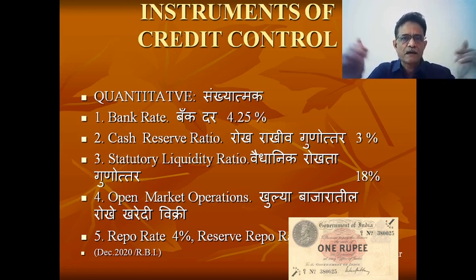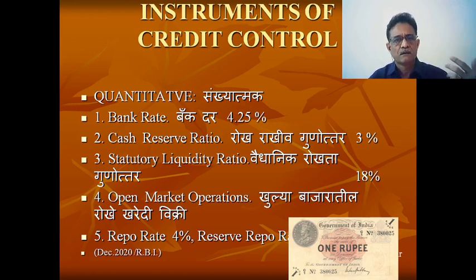then naturally RBI can reduce the money supply. Or if there is a recession, nowadays we are observing the pandemic situation, COVID. As a result, the companies are not producing, there is no demand in the market. So during this period, RBI increases the liquidity and money supply, either through printing more notes and coins, as well as encouraging commercial banks to provide more and more credit. So in both ways, the RBI can control the credit supply.